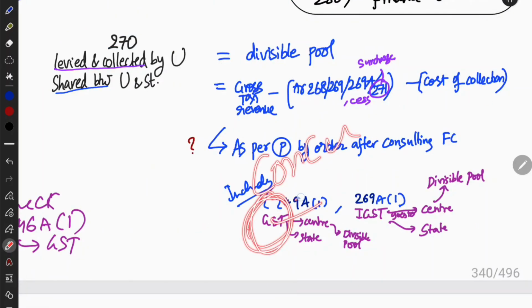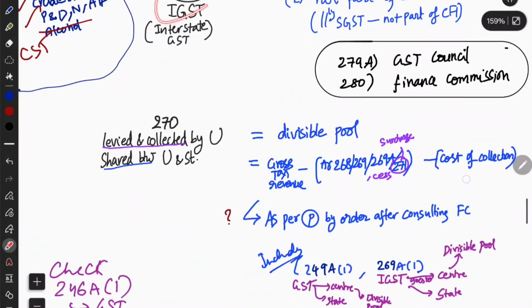So in the concurrent list, of course, a certain percentage will go to the center and a certain percentage will go to the state. Whatever goes to the center is part of the divisible pool. So that's why it says it includes 246A clause 1, that is GST, and it also includes IGST, that is in 269A. Okay, that we have just now seen in 269. It includes IGST.